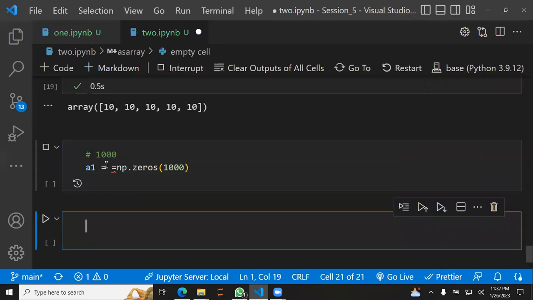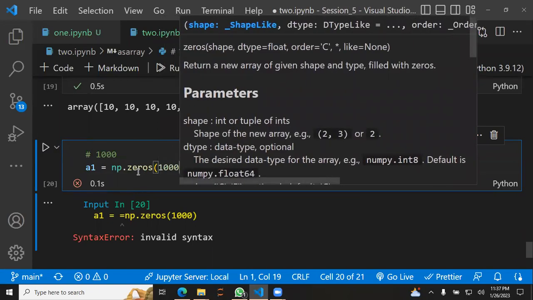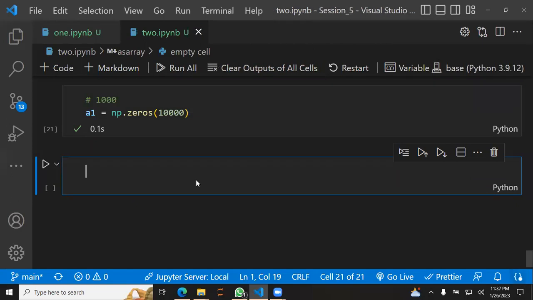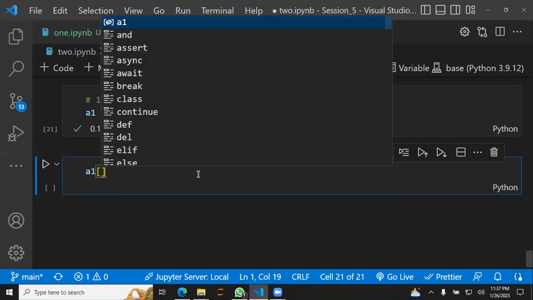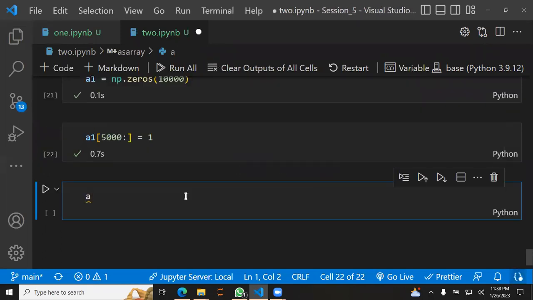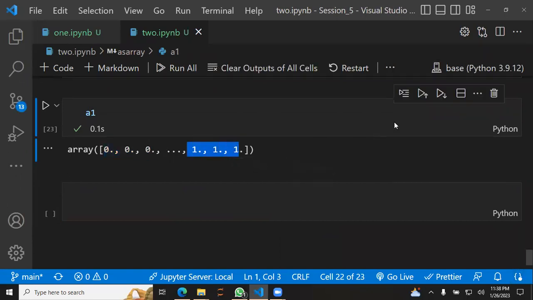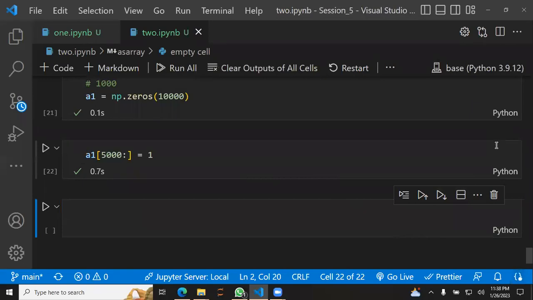a1 equals numpy dot zeros, and I'm passing in 10,000. Okay, I did that, and now from 5,000 up till the end, I change the value to 1, because the last 5,000 are parasitic. Now I get an array like this: the first half are 0 and the rest are 1, so I created labels. So sometimes ones and zeros are useful.